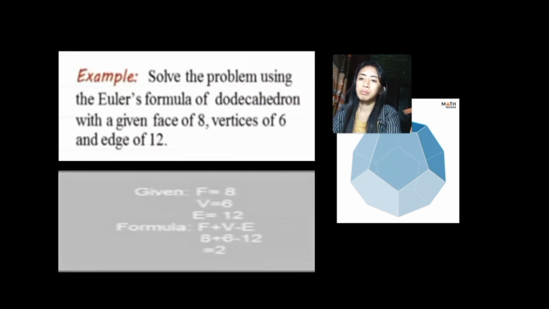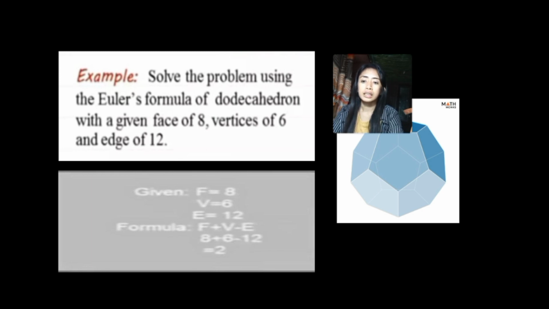Then the next problem is to solve using Euler's formula for a polyhedron with given faces of 8, vertices of 6, and edges of 12. So F is equal to 8, then V is equal to 6, then E is equal to 12.